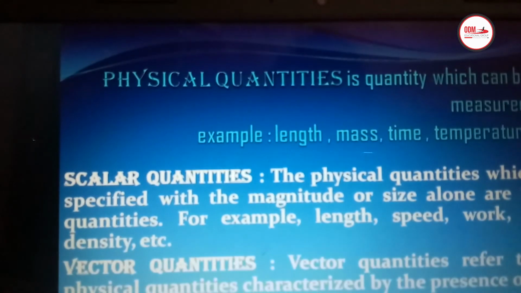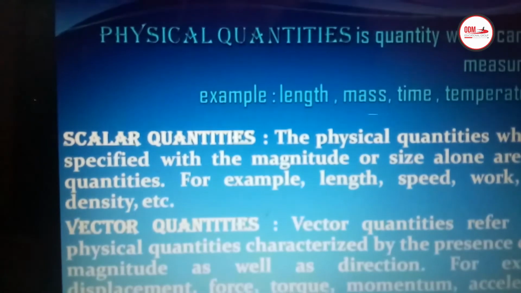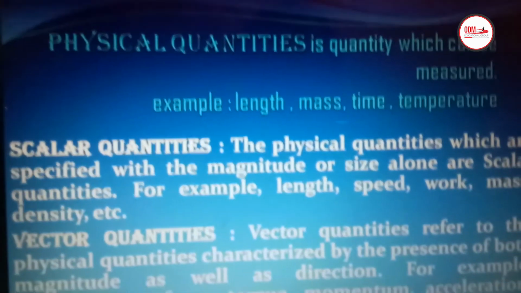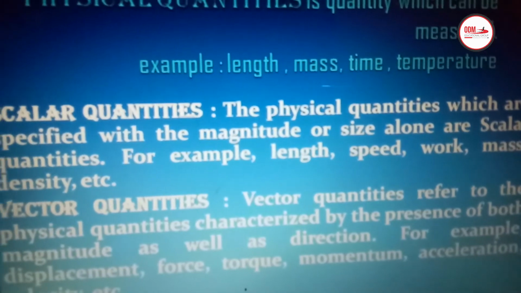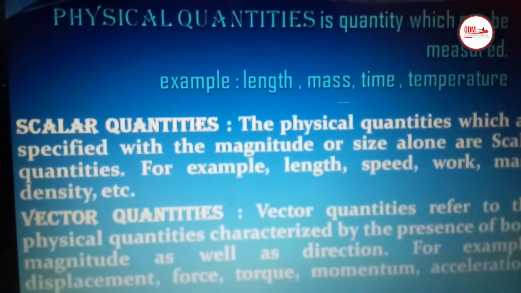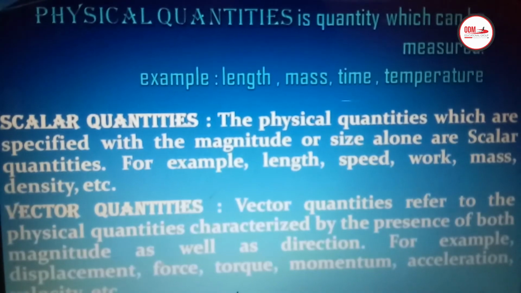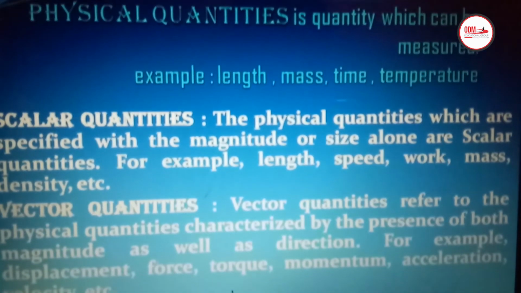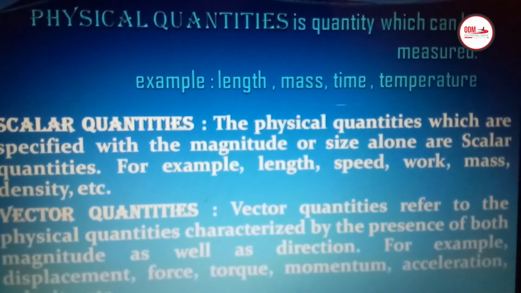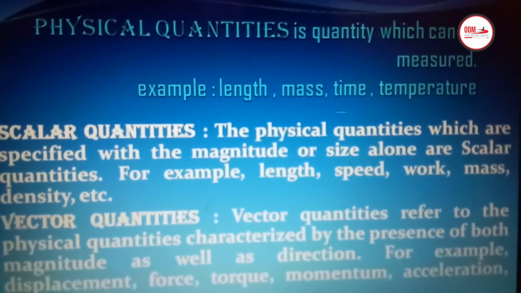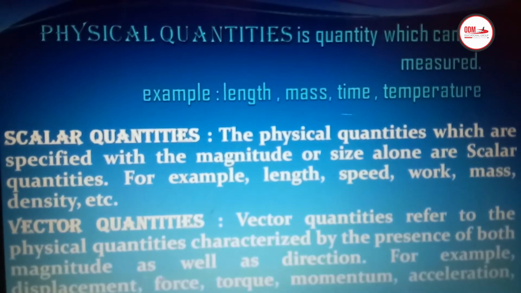There are two types of physical quantities, as you can see in the slide. The first type of physical quantity is a scalar quantity. So what do we mean by a scalar quantity? Scalar quantities are the physical quantities which are specified with the magnitude or the size alone. It has only some numerical value, that is the magnitude. They are known as scalar quantities.